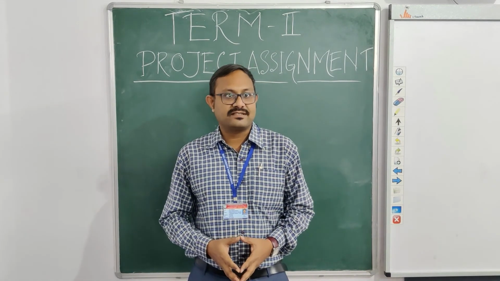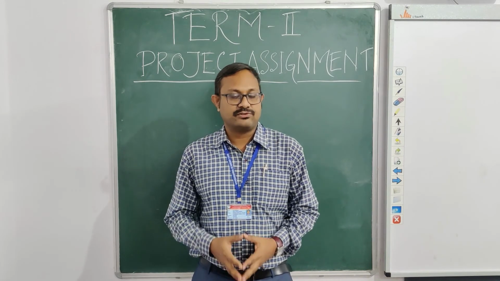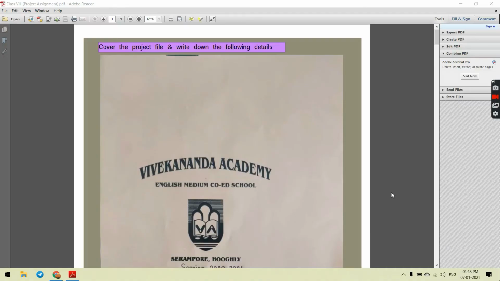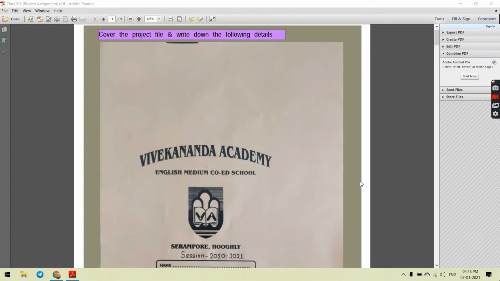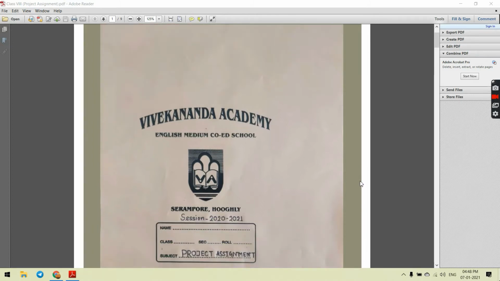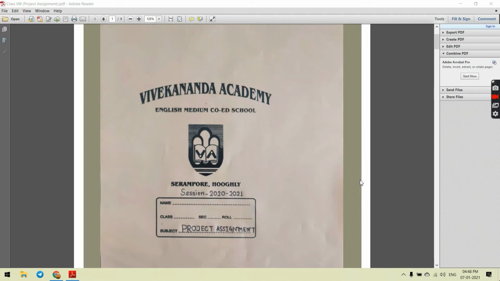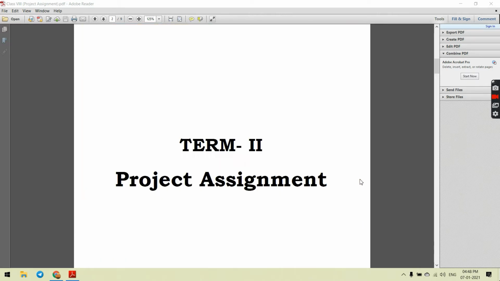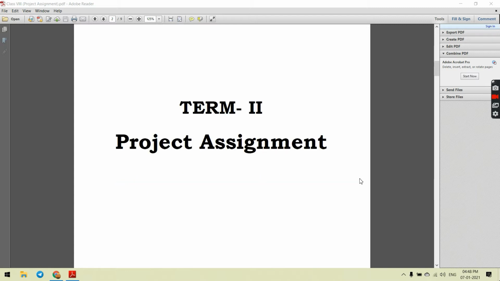Today I am going to discuss the term 2 projects. So let's start. At first you have to cover your project file neatly in this way, and on the top you have to write your school name, then you have to put your credentials here. Mention the session and the project assignment word on the top of your project copy. Now first you have to write term 2 project assignment in a single page.